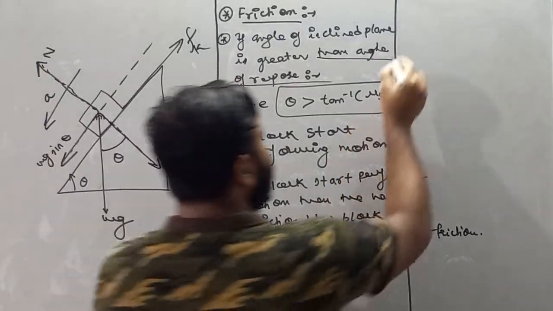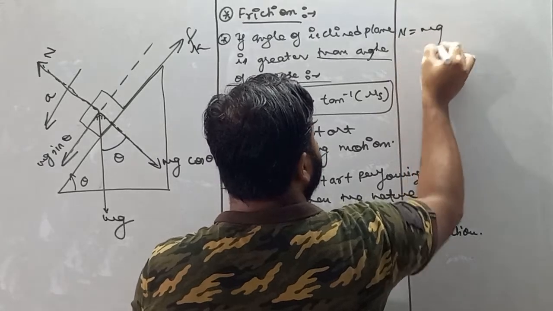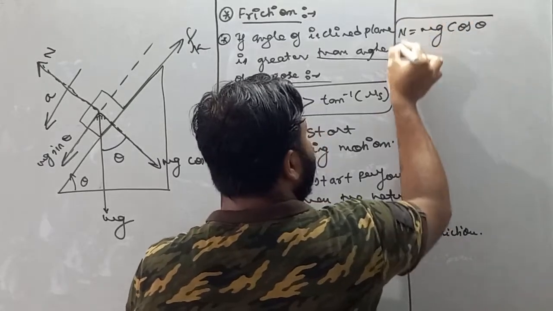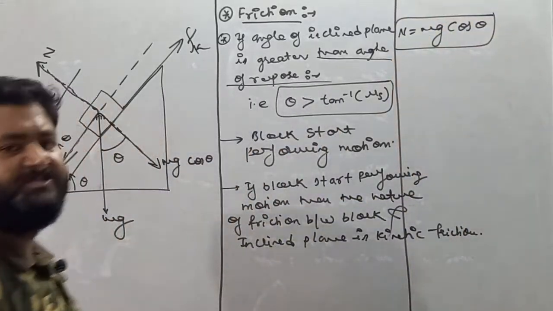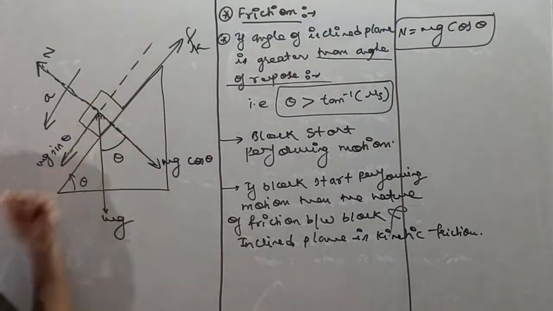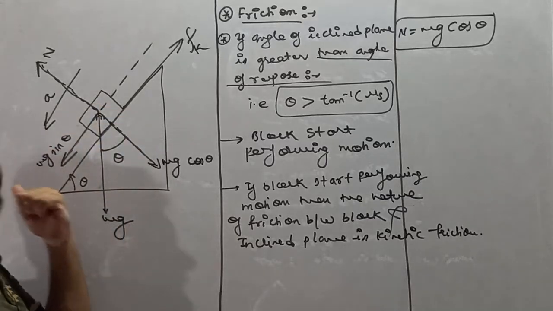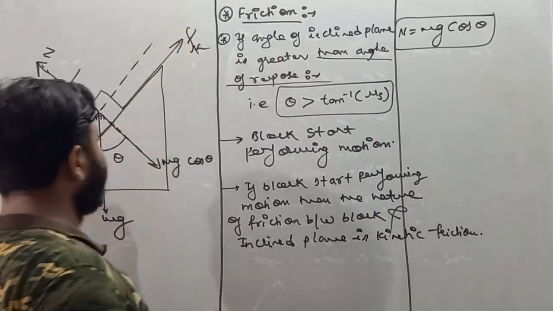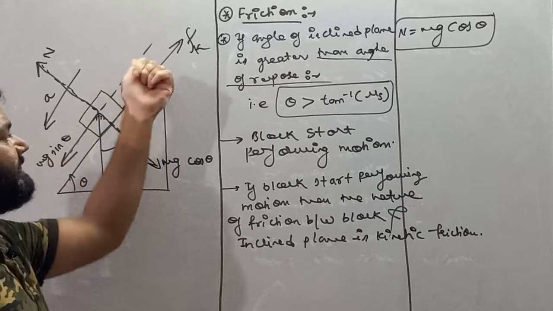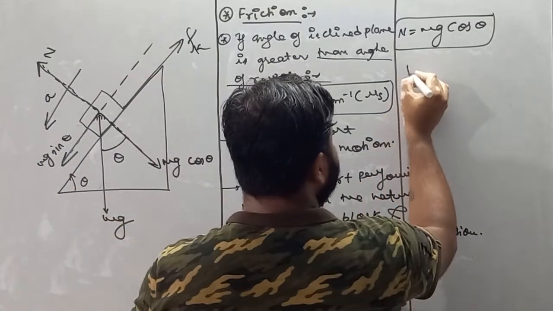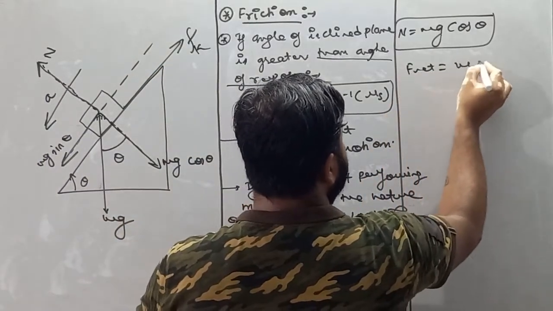Moving forward, now see, the block cannot move in the vertical direction, so we'll say N is equal to mg cos theta. The block is moving in this direction, and the direction of motion is downward. So in the x-axis, we'll apply F net is equal to ma net.